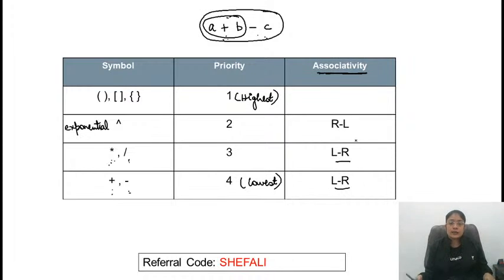Let's discuss this. For example, you are given 2 raised to power 3 raised to power 4. Two exponential operators are coming up. Obviously, both have the same priority, so we need to consider the associativity. In this case, will you first calculate 2 raised to power 3 or 3 raised to power 4? These are the normal rules of mathematics.